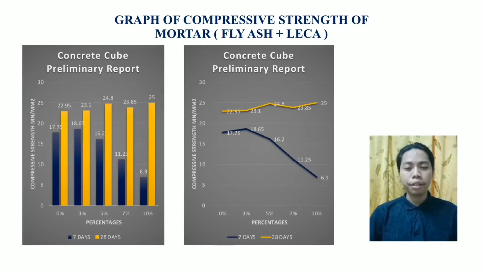Okay, so this is a graph of compressive strength for 7 days and 28 days of curing for trial 3. And as you can see, the use of 5% fly ash and 10% Leca gave a better compressive strength compared to control and the other types of cube concrete.